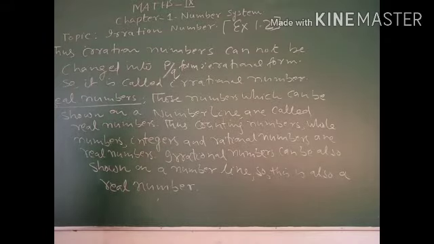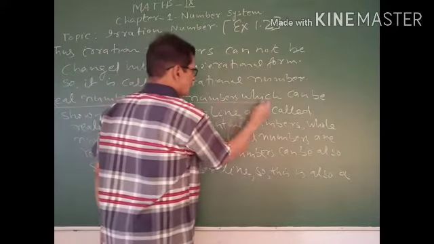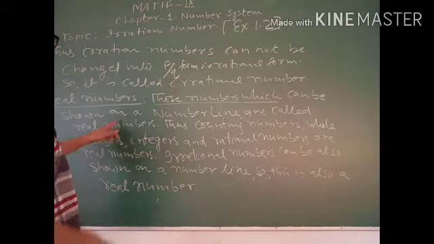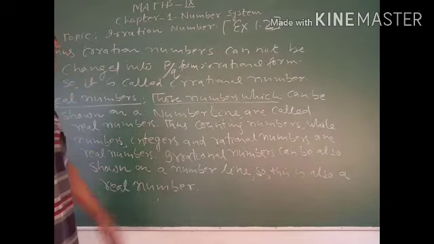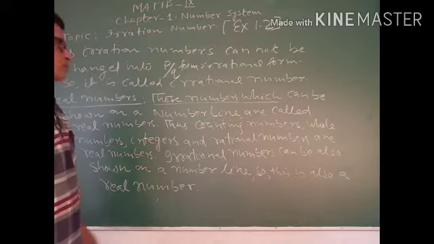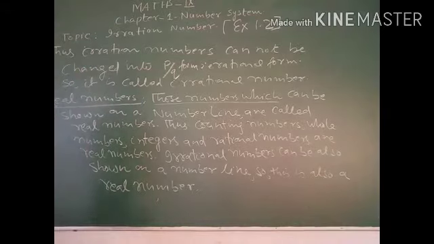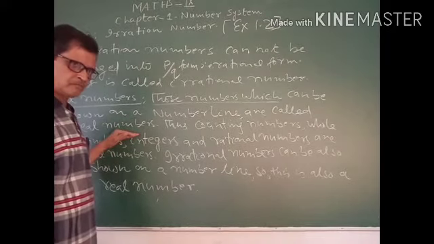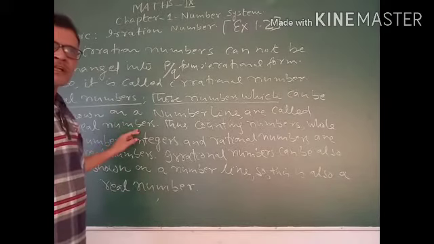What are real numbers? So these are the characteristics of real numbers. Those numbers which can be shown on a number line are called real numbers. It means if the number is real, you can show it on a number line.